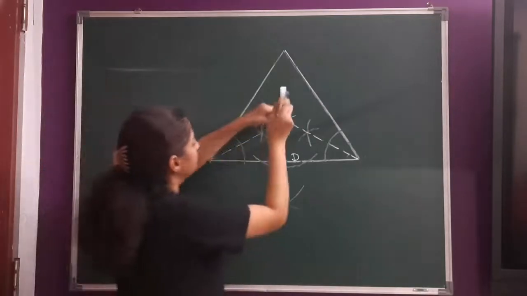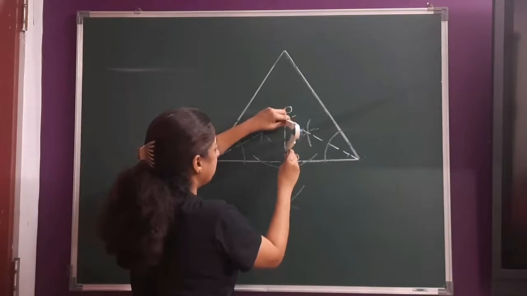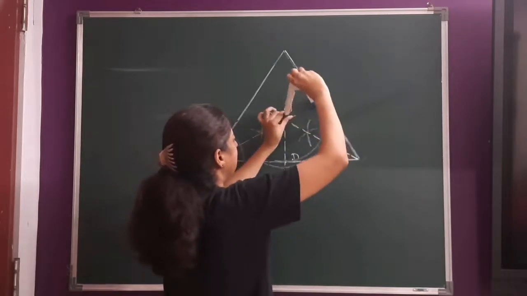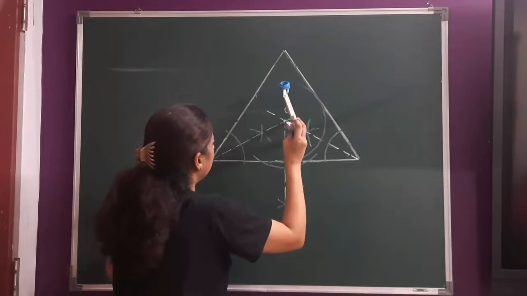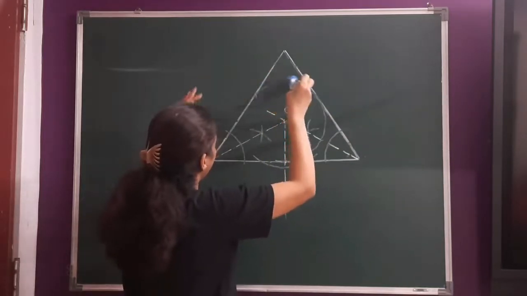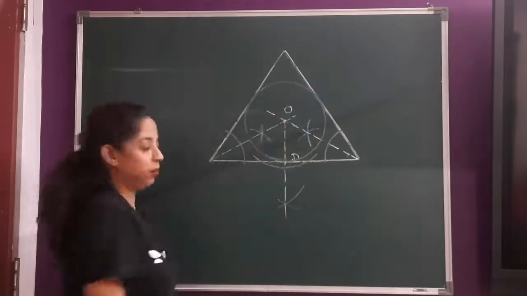So now let's take this center O and this is now our radius. Now try to draw the circle. So easily the circle is made. Okay, children.